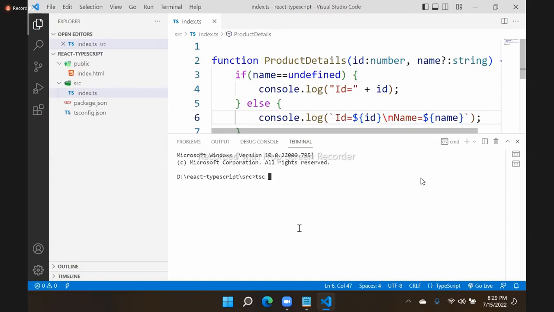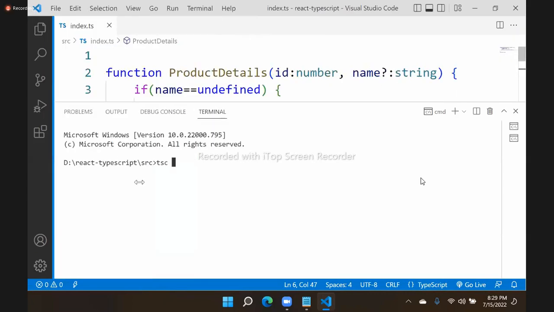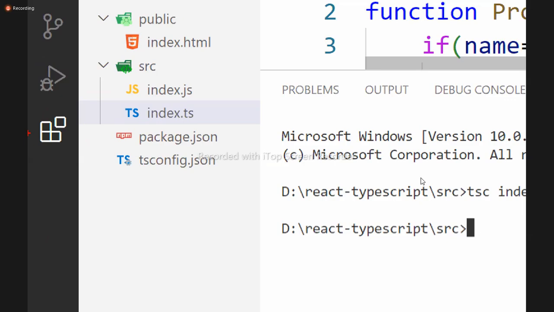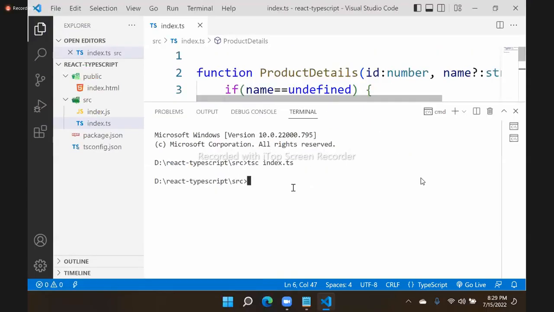TS, we learned the transcompiler, right? TSC, that is the program name. TSC index.ts. Automatically, it will generate a JavaScript file. You can see it generates the JavaScript file. Now, you can connect this JavaScript file to your HTML page and test there.